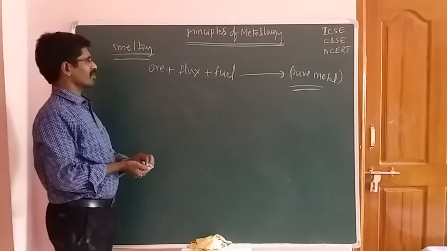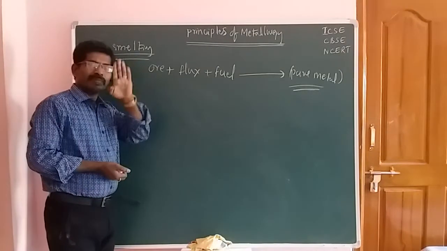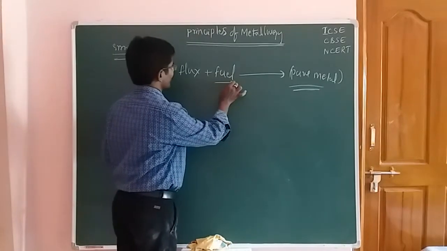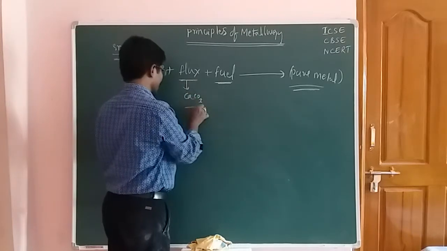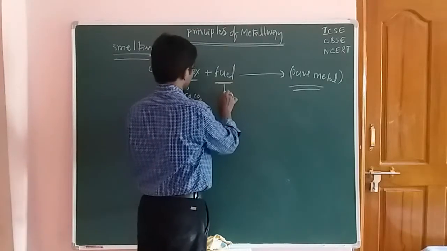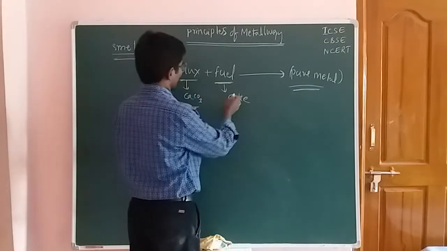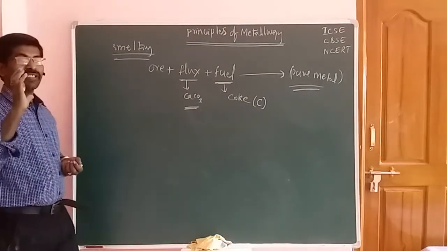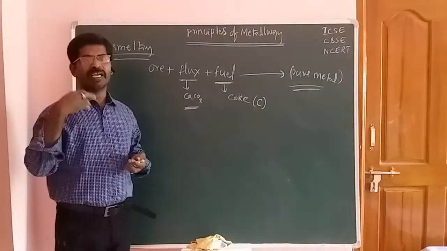In the smelting process, we take the ore in the intermediate stage, not the pure stage, that means in the oxide form. Now you add the fuel and the flux. Calcium carbonate, limestone, is used as the flux, and coke, which is carbon, is used as the fuel. The smelting process is used for the purification of hematite type of metals.